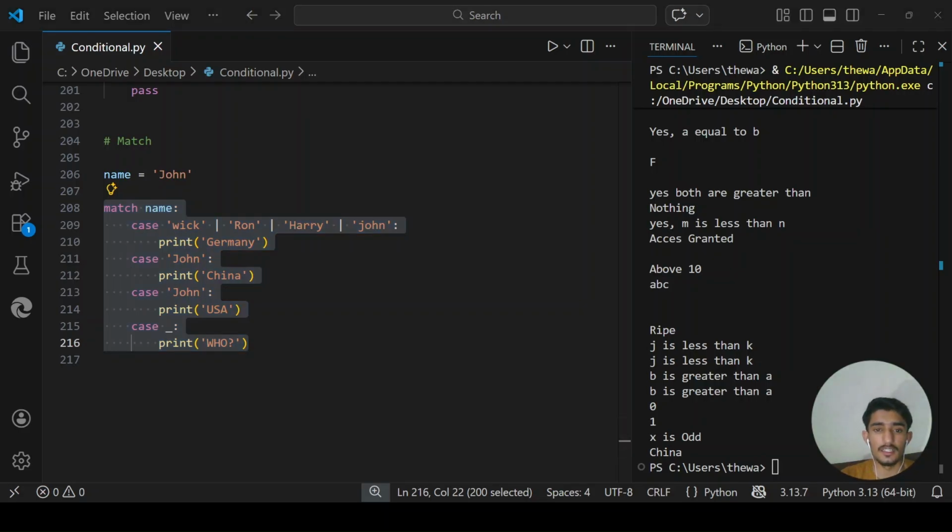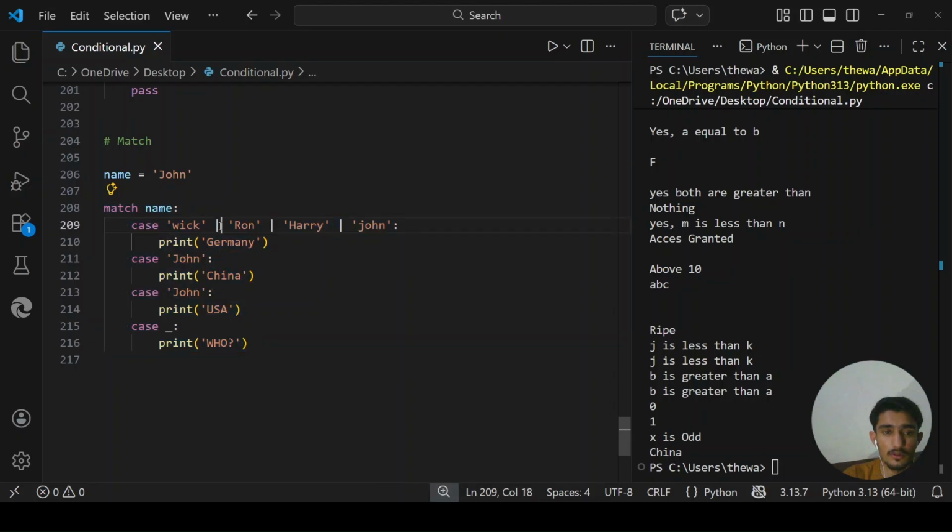The case underscore at the end is a default case, like else, and the pipe means or. This is a pipe symbol. Vic or Ron or Harry or John, something like that.